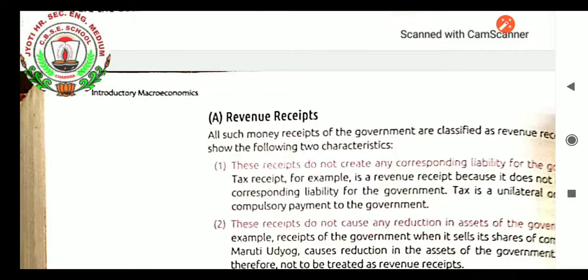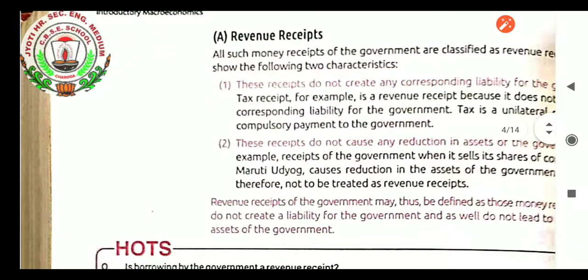Tax is unilateral. When the government is taking the tax, it is not giving anything else in return. It is a unilateral or compulsory payment to the government. This receipt does not cause any reduction in the assets of the government. These two points you have to remember. Revenue receipts do not create any corresponding liability for the government, and second, they do not cause any reduction in assets of the government. For example, receipts of the government when it sells its shares of a company like Maruti Udyog cause a reduction in the assets of the government, therefore they are not to be treated as revenue receipts.